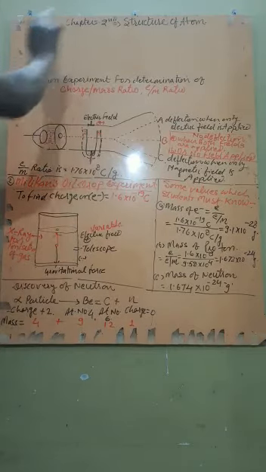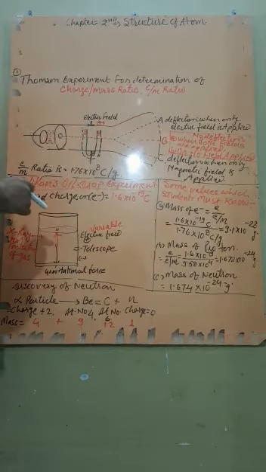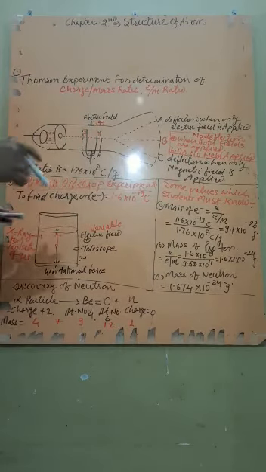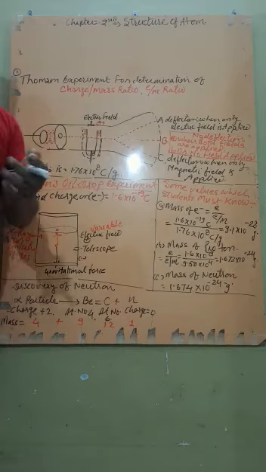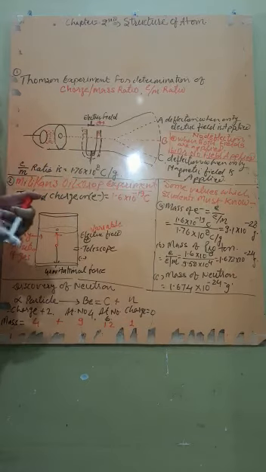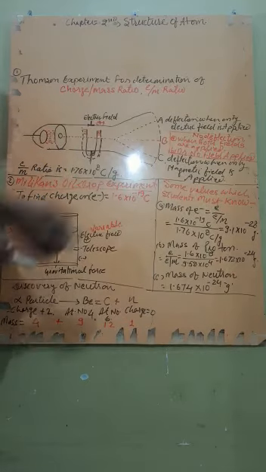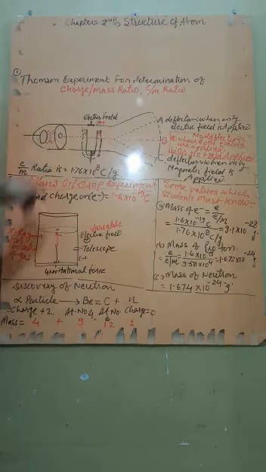Now, after the discovery of cathode and anode rays, the question is: what is the charge? The electron carries negative charge and the proton carries positive charge, but what is the actual charge value? It was very difficult to measure the charge value.